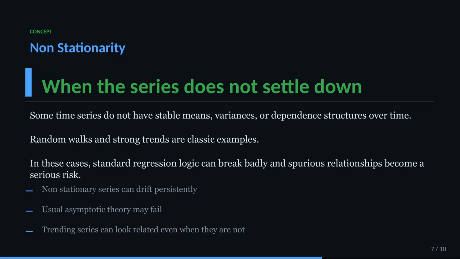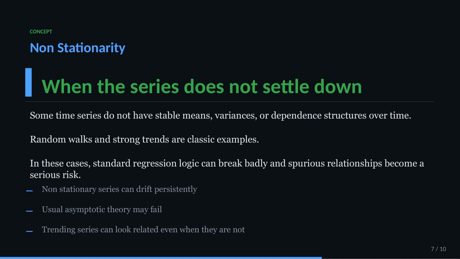Now for the warning label, non-stationarity. Some series do not settle into a stable behavior over time. Random walks, strong trends, and structural breaks all create problems for ordinary regression logic. If the process itself changes, then historical relationships may not carry forward in the way our model assumes.